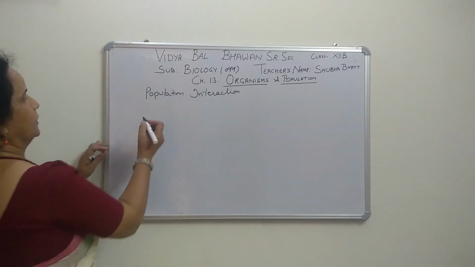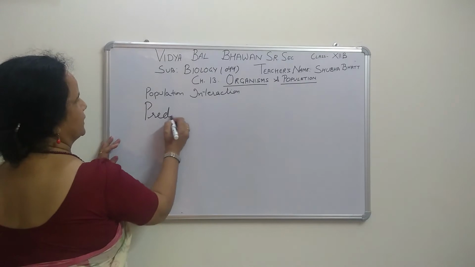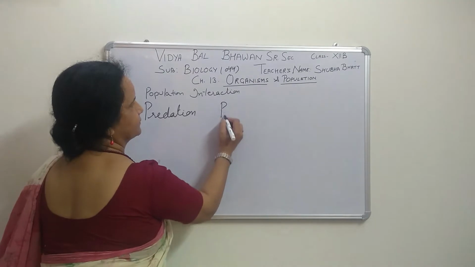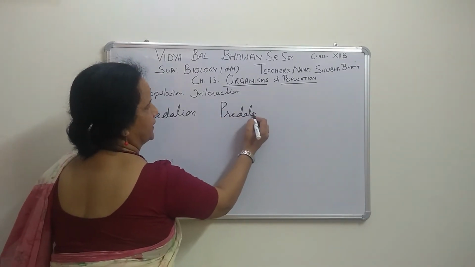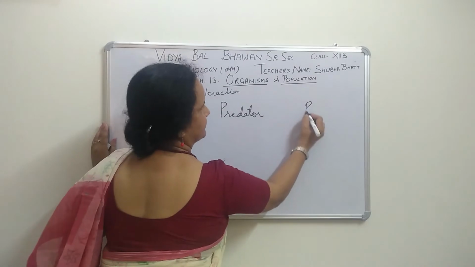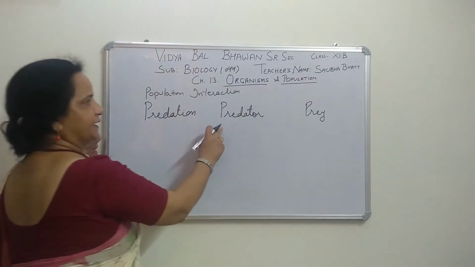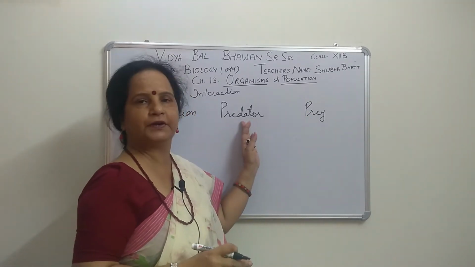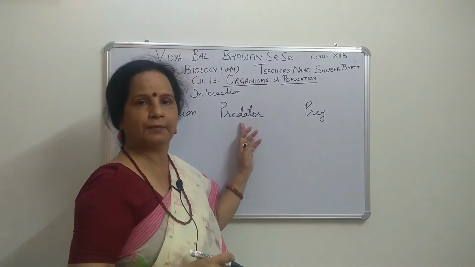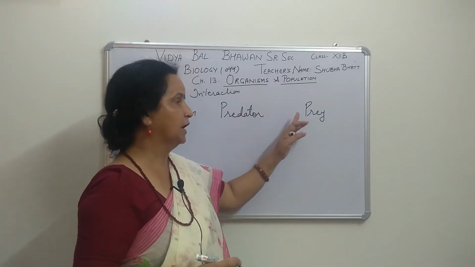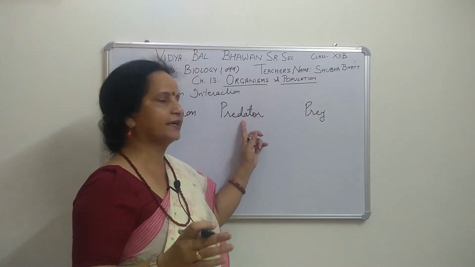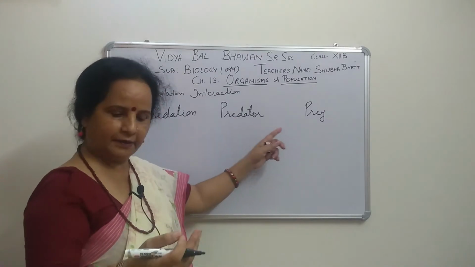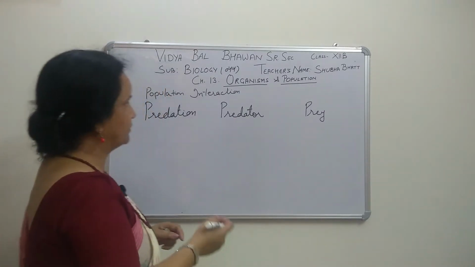First of all, in predation there are 2 species. One is called the predator and the second one is called the prey. The predator kills the prey, meaning the prey is being killed by the predator, so the prey is food for them. The prey is getting harm because its life is finished and the predator is getting food, right? So this is the interaction between predator and prey.